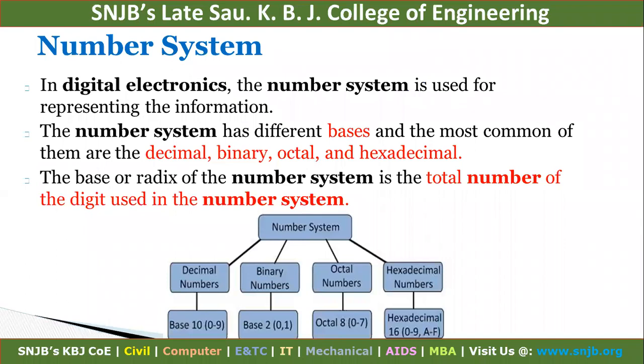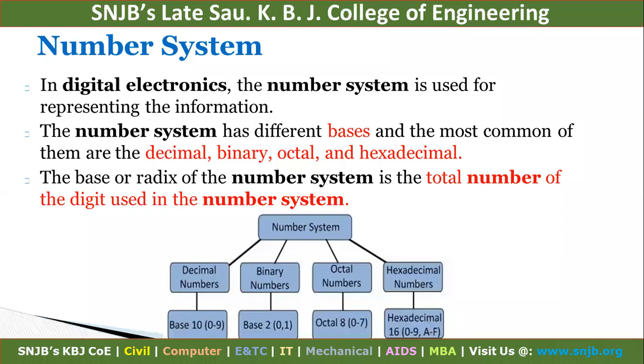Okay. So what is meant by number system? Because digital is one number system. In digital electronics, the number system is used for representing information. The number system has different bases, and the most common of them are decimal, binary, octal, and hexadecimal. These are 4 types of number systems. So each number system has one base. So what is meant by base? Base is nothing but the radix. It has different symbols, right? So the first is the decimal number.